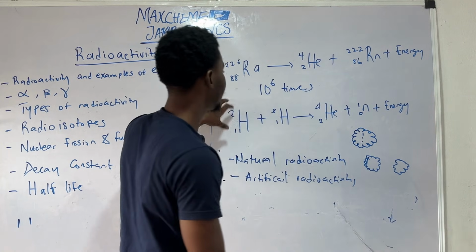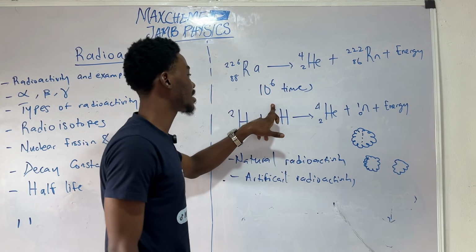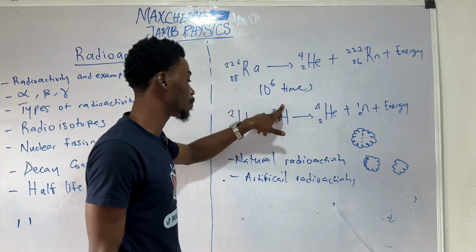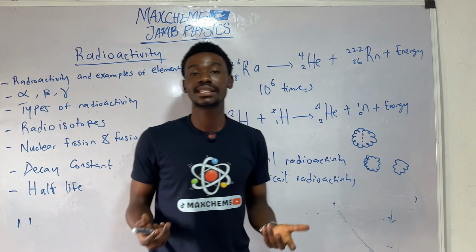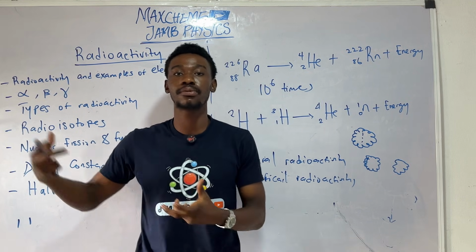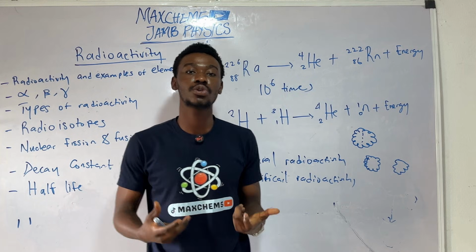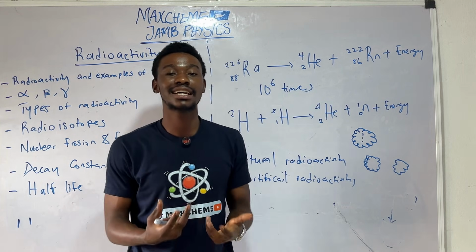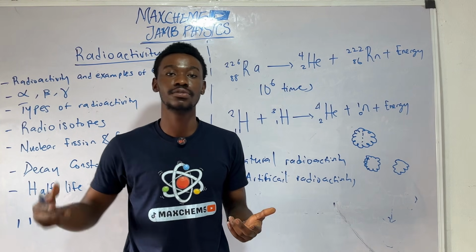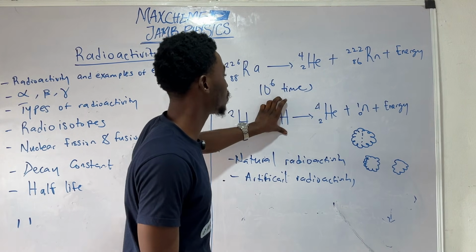So this is deuterium, an isotope of hydrogen, and this is tritium, which is also an isotope of hydrogen. Now, what is an isotope? An isotope is an atom of the same element that has the same number of protons, but different mass number. Or you can say an isotope is an atom of the same element that has equal protons, but different number of neutrons. So this is an isotope of hydrogen. This is another isotope of hydrogen.